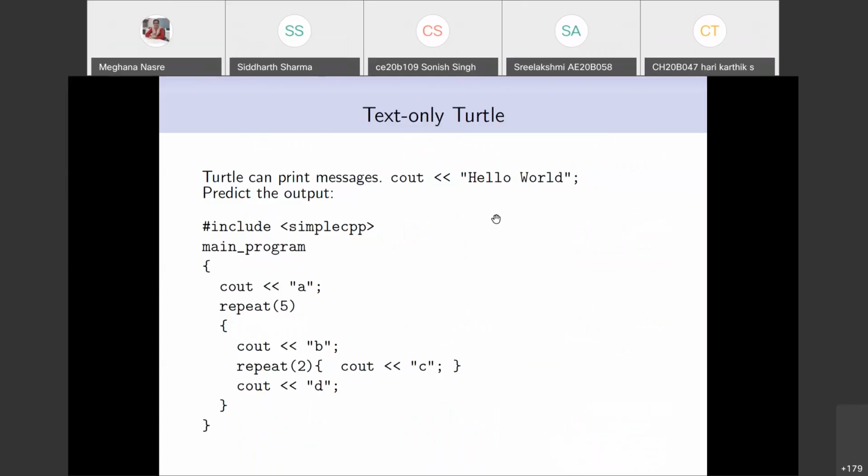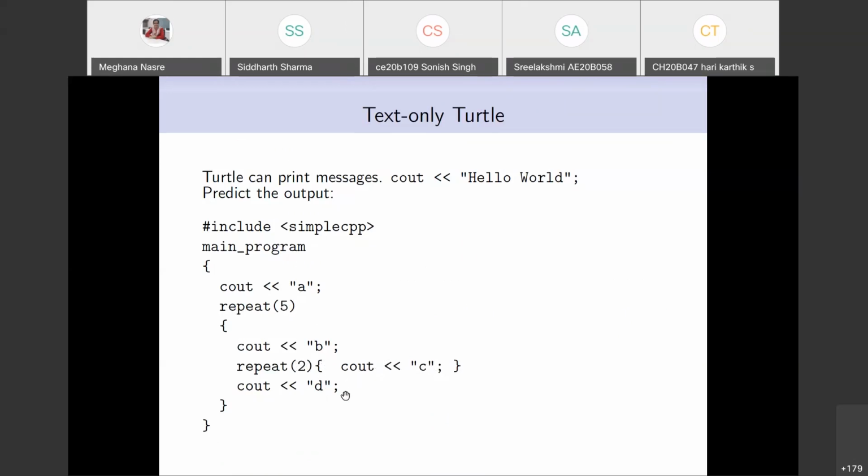Okay, so as we see, there is an initial A that is printed that is not in the repeat at all, so the A will be printed only once. But then once we go inside this repeat, there is repeat 5 times. Inside that you are going to print a B. After that you are going to print 2 C's, because there is a repeat 2 times to print out a C, and then there is a D.